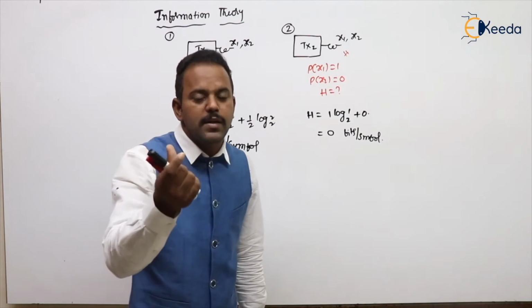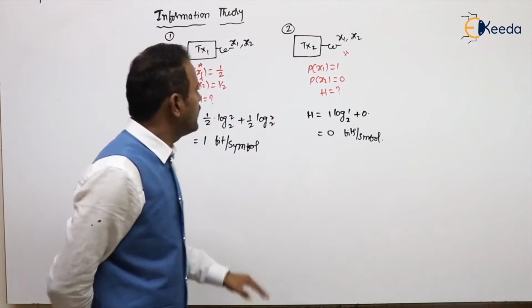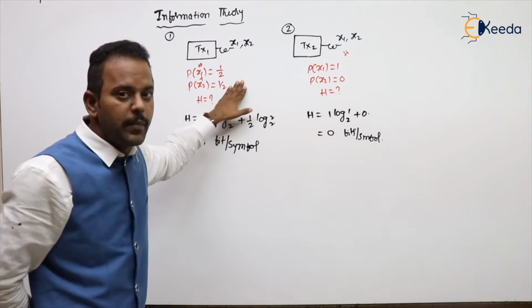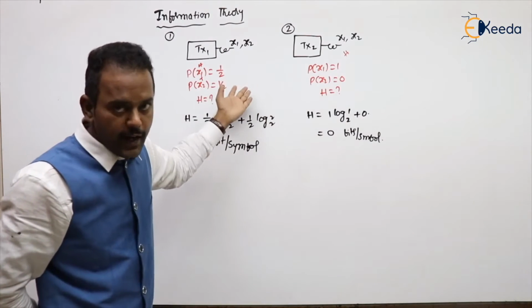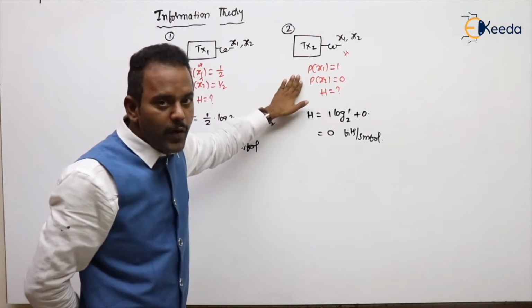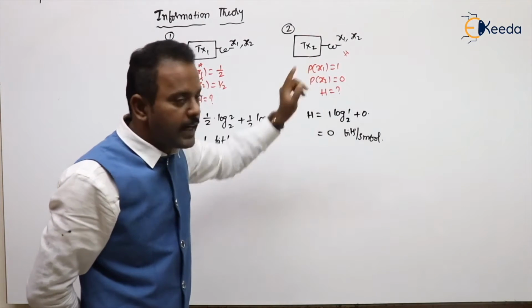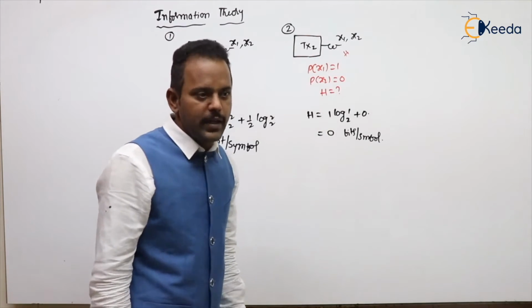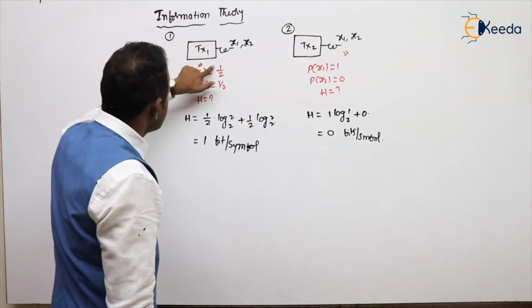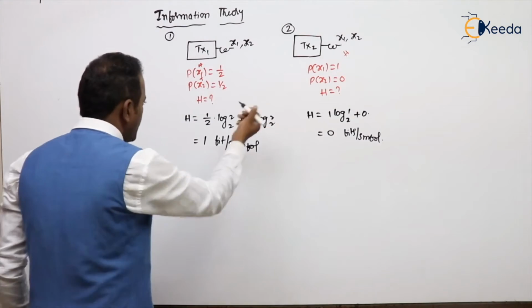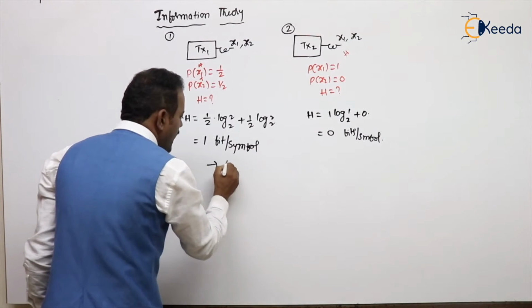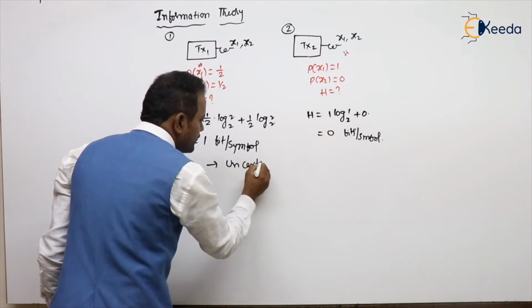Where is the maximum uncertainty in deciding the output? In the fair coin situation, we have the maximum uncertainty whether it will come head or tail. But here we don't have any uncertainty. Directly the output is head. This means entropy is not only a measure of average information. Entropy is a measure of uncertainty.